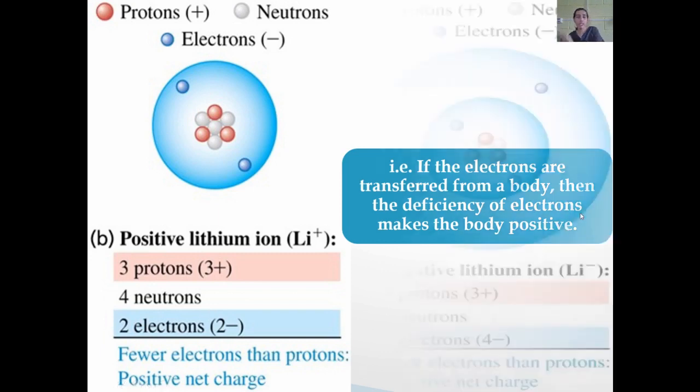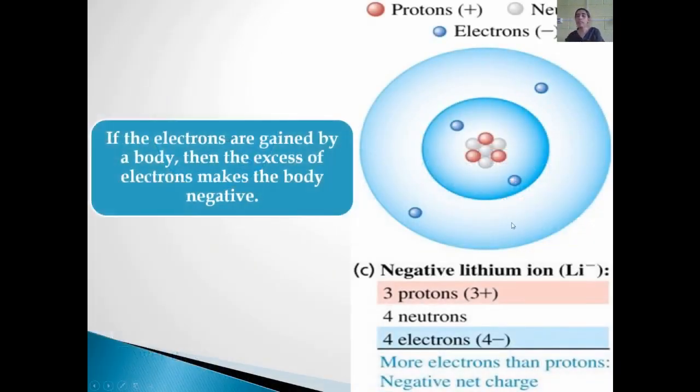Now let us see one more example. Suppose in the neutral atom of lithium, which has 3 protons in the nucleus and 3 electrons revolving around the nucleus, a free electron from another material enters the outermost orbit. Then the number of electrons in this neutral atom increases. So the charge of the protons is plus 3, and the number of electrons is now 4, minus 4.